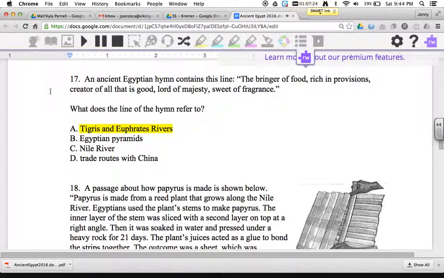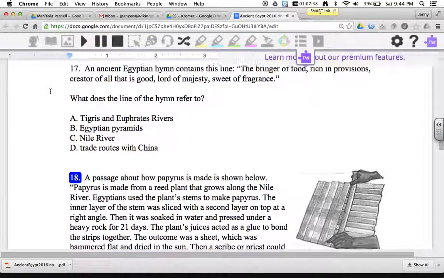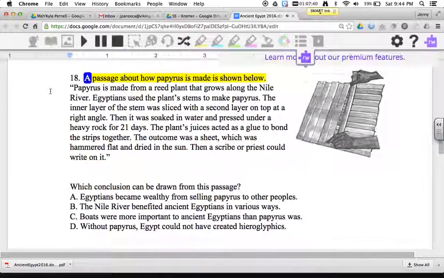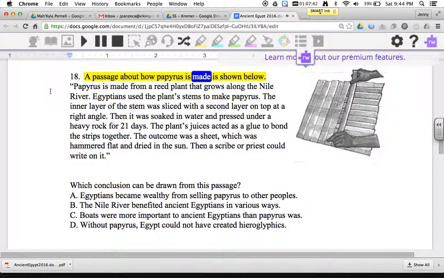A. Tigris and Euphrates rivers. B. Egyptian pyramids. C. Nile River. D. Trade routes with China. 18. A passage about how papyrus is made is shown below.